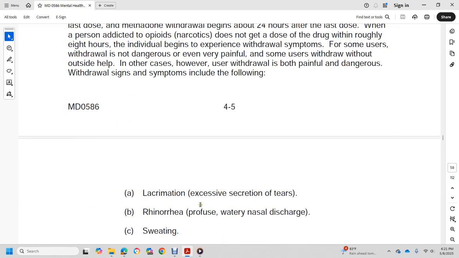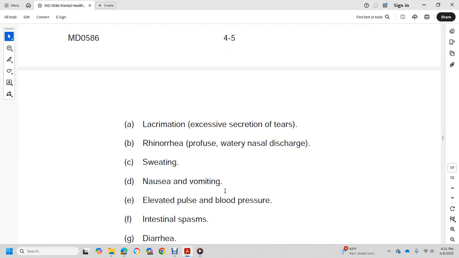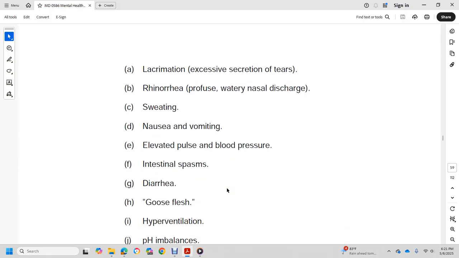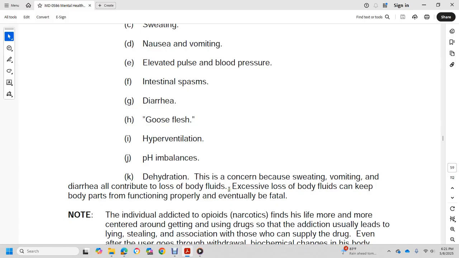excessive secretion of tears, profuse watery nasal discharge, sweating, nausea, vomiting, elevated pulse and blood pressure, intestinal spasms, diarrhea, goose flesh, hyperventilation, pH imbalances, and dehydration. This is a concern because the sweating, vomiting, and diarrhea all contribute to the loss of body fluids. Excessive loss of body fluids can keep body parts from functioning properly and can eventually be fatal.